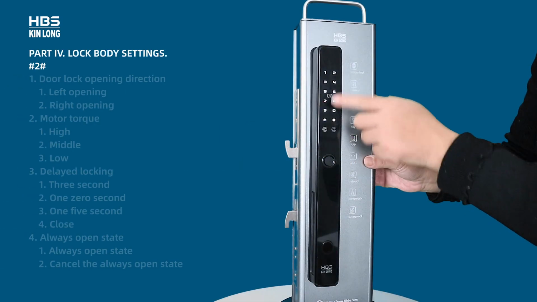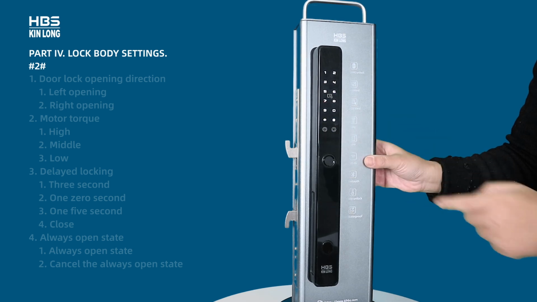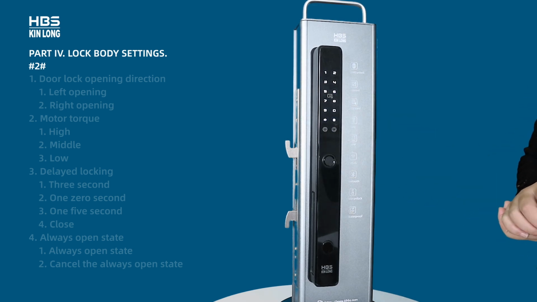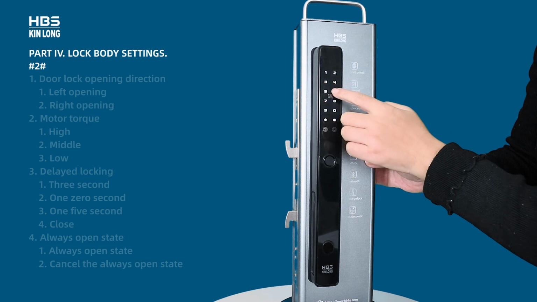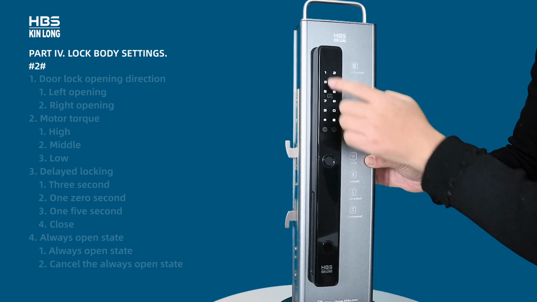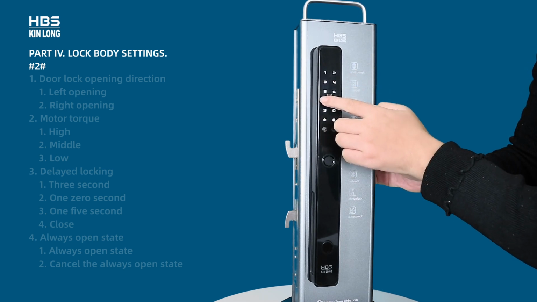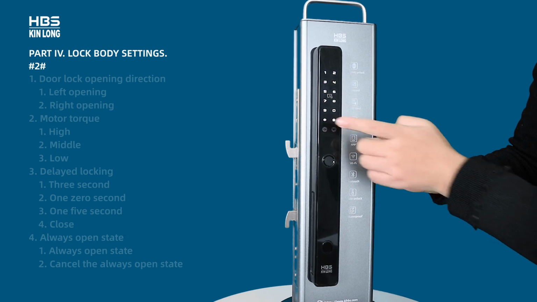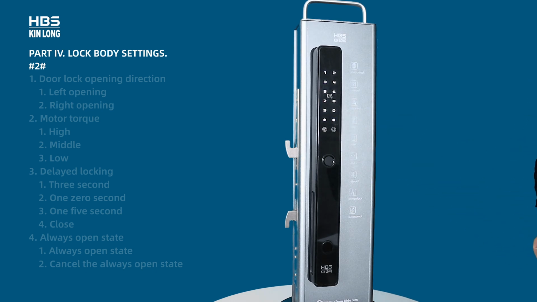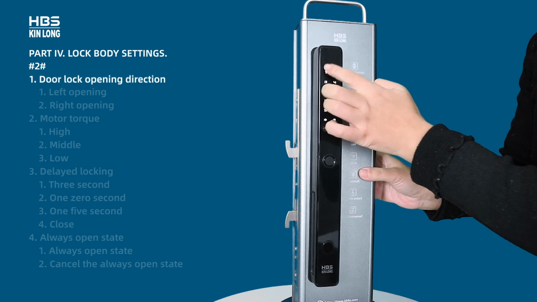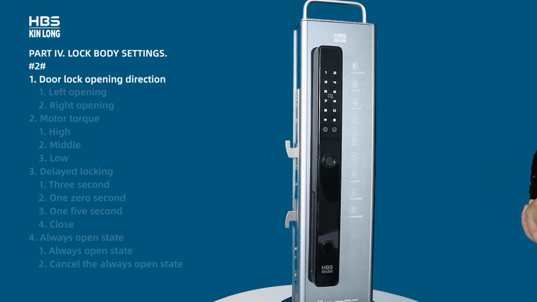Part 4. Lock Body Settings. Lock body setting. Please enter admin password. 1, door lock opening direction. 2, motor torque. 3, delayed locking. 4, always open state. 1, left opening. 2, right opening.